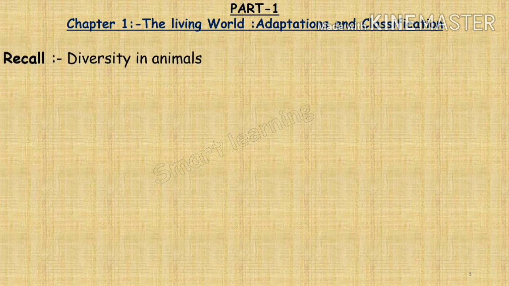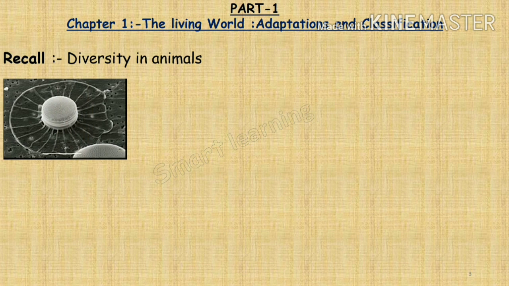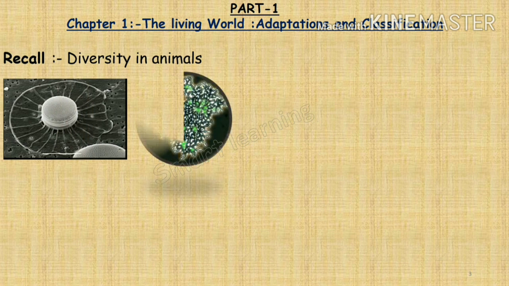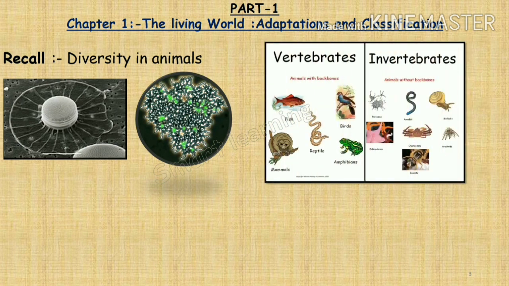Some animals are unicellular and others are multicellular. Here unicellular means single-celled animals and multicellular means many-celled animals. Okay. Some animals are vertebrates whereas others are invertebrates. As you can see in the picture, vertebrates means those animals which have a backbone and invertebrates means those animals which don't have a backbone. Understood?